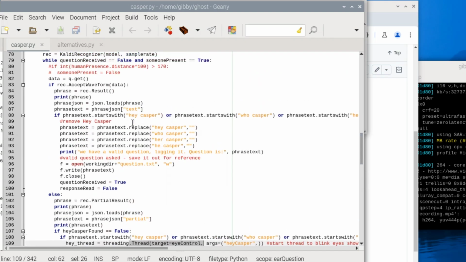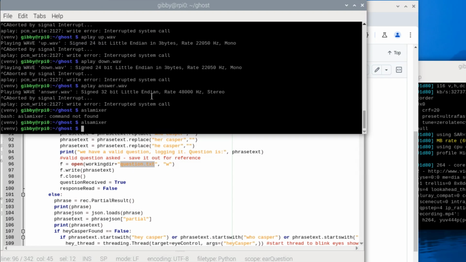Then when it thinks that there's an end of a phrase, meaning an end of a sentence, a pause, we drop into this instead. It thinks it's got an entire phrase, and if that phrase starts out with hey, who, he, or her, Casper, we are going to rip that off, remove it and replace it with nothingness, and then grab that question, and we're actually going to write it out to a file called question.txt.